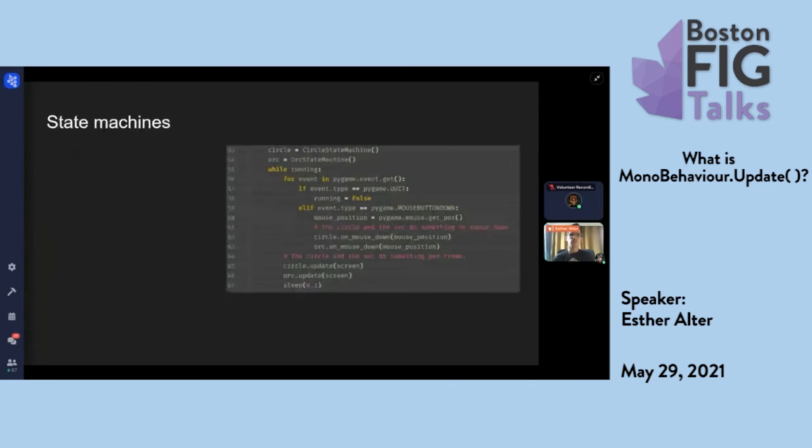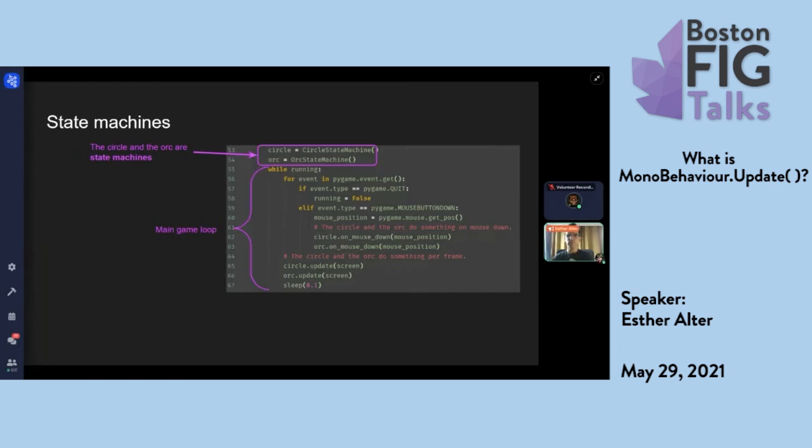So to restructure the code into state machines, it would look like this. Now the circle and the orc are state machines. Don't worry about what's being hidden here. Those are two different classes, and I'm not going to show you what's within the class code. It's not relevant to this talk. The important thing is that everything's sort of tucked away now.